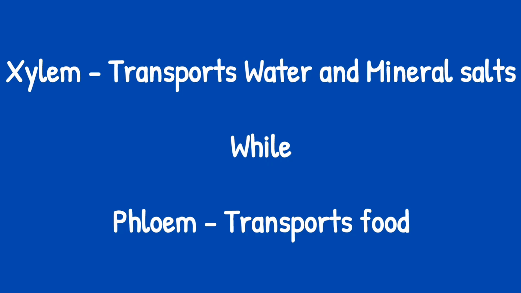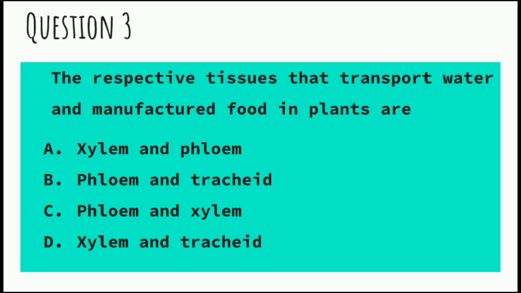Although usually in JAMB we denote phloem as transporting food downward, which is actually correct to some point. So when you see the arrow going downward, that is phloem transporting the manufactured food. Then when you see the arrow going up, that is xylem transporting water from the root, water and mineral salts. So option A and C might want to look the same, but remember you have the word respective in the question. That means you go with the one that transports water first before going with the one that transports the manufactured food, and that's xylem and phloem respectively.